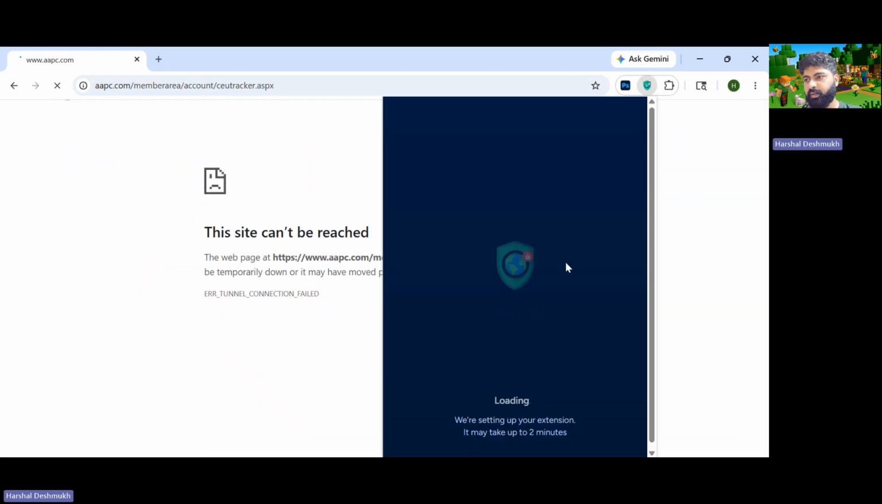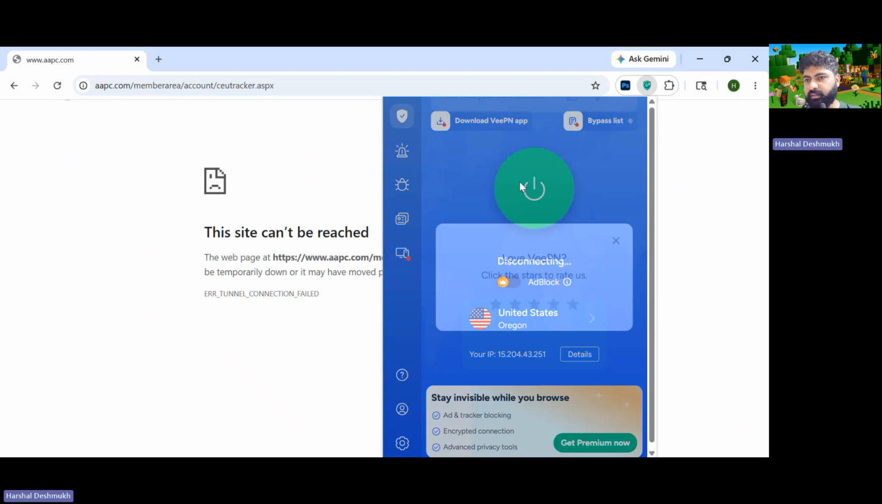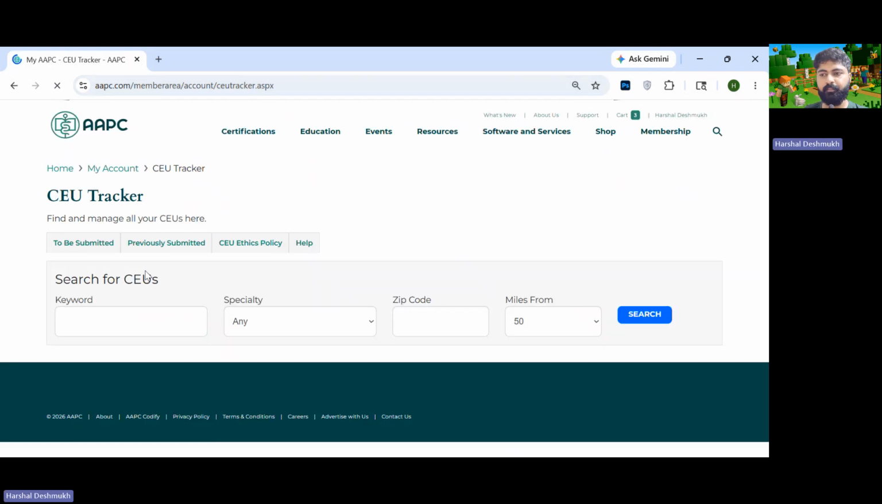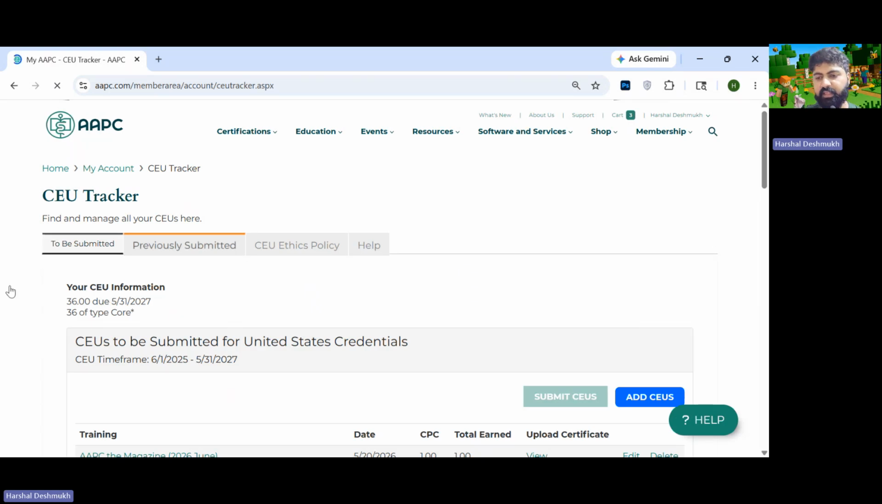Let me disable the VPN because my AAPC account isn't opening now. All right, I've disabled the VPN and now it should be working. All right, AAPC has opened. We have clicked on Certifications and CEUs, and there you have this open. What you will be doing here is clicking on Add CEUs. There you go, you have opened this.